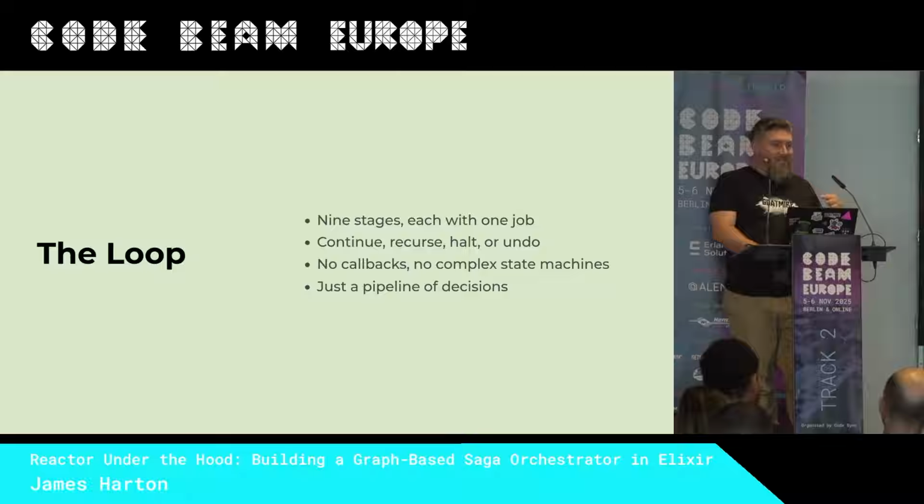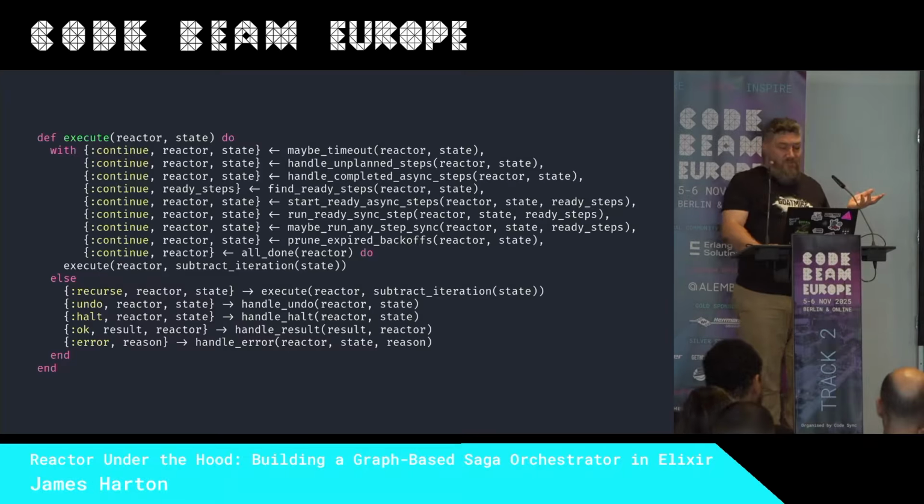It's where Elixir's with statement is perfect. It lets us chain these stages together for the happy path, and then anything else is handled cleanly with the else clauses, which means that we don't have big nested loops or functions or state machines or control flow. So this is what it looks like.